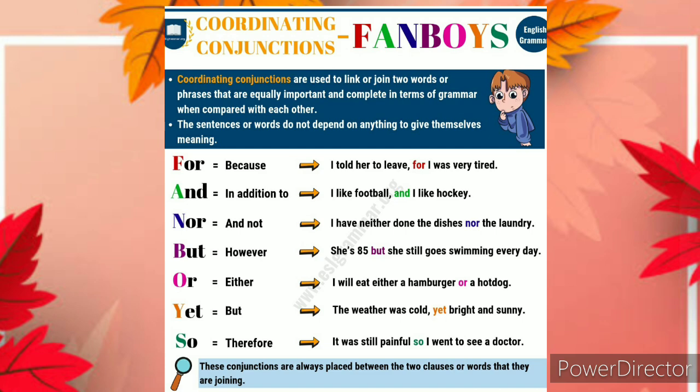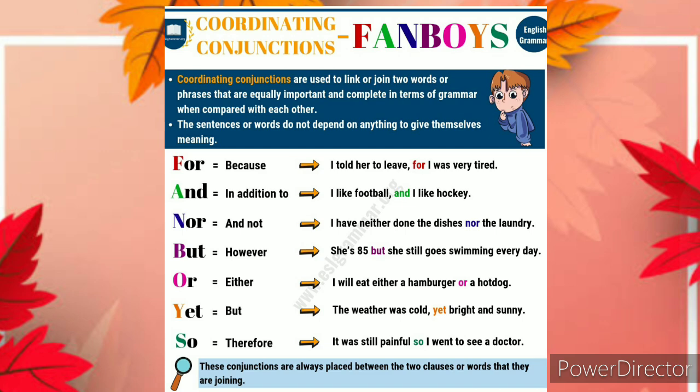Or means either. I will eat either a hamburger or a hot dog. Next, yet means but. The weather was cold yet bright and sunny. Next, so means therefore. It was still painful, so I went to see a doctor.